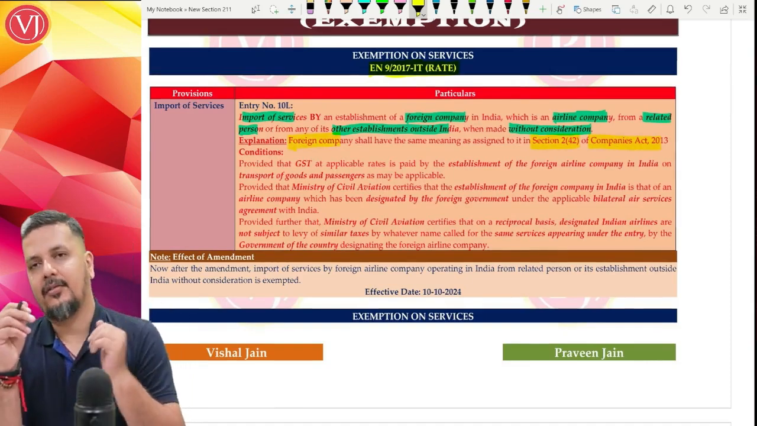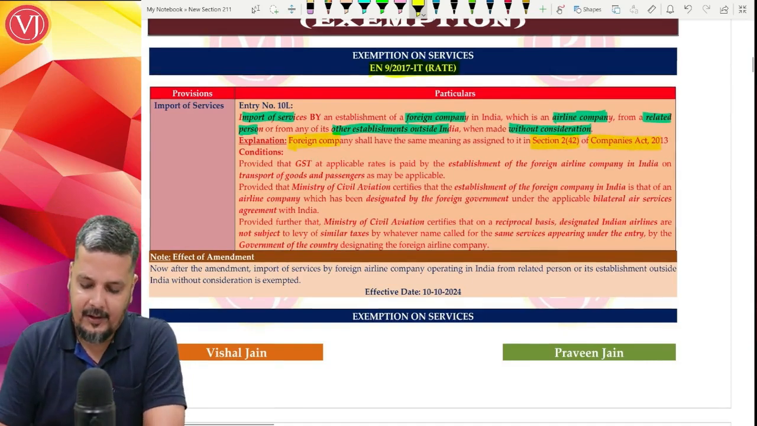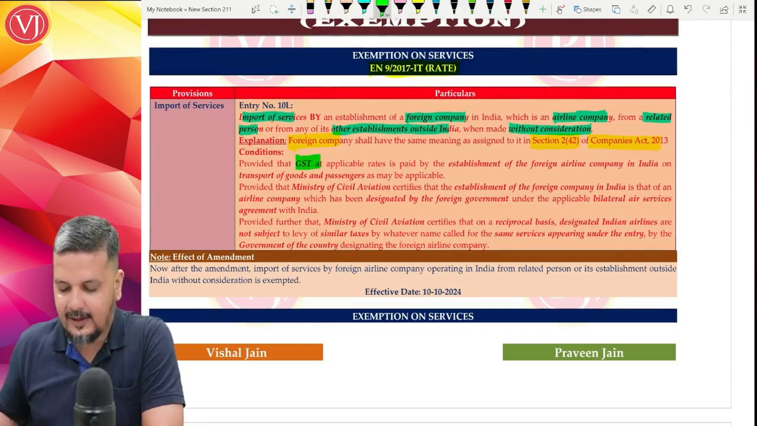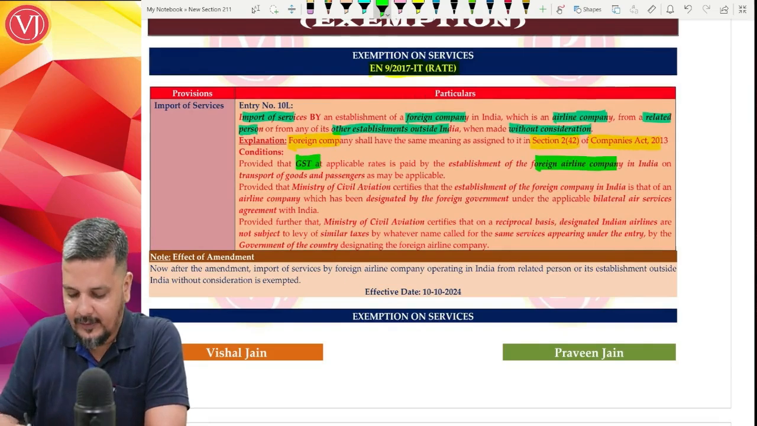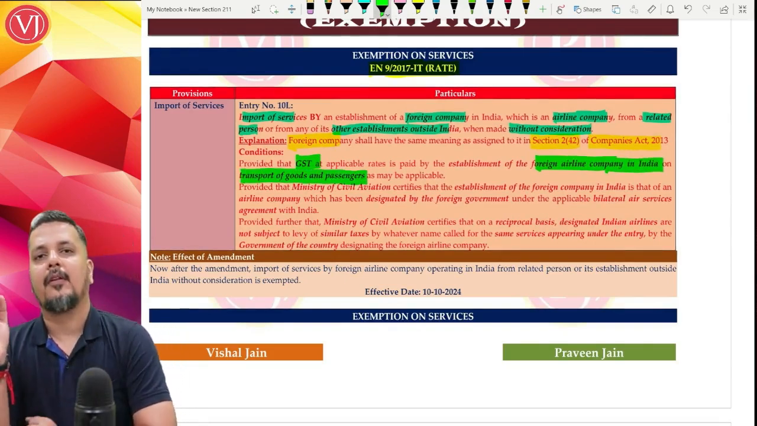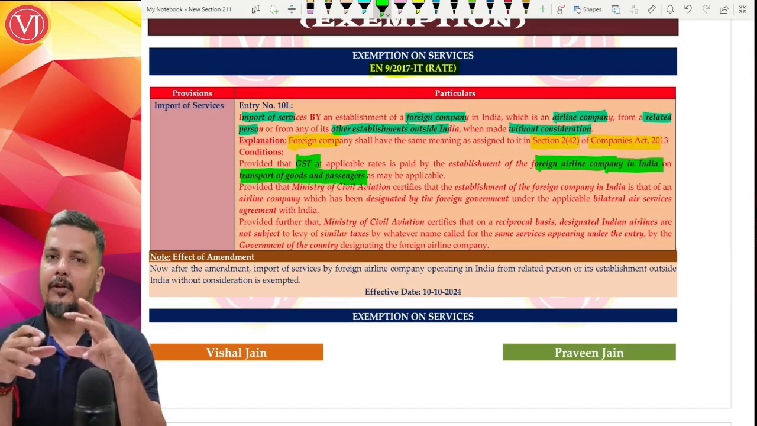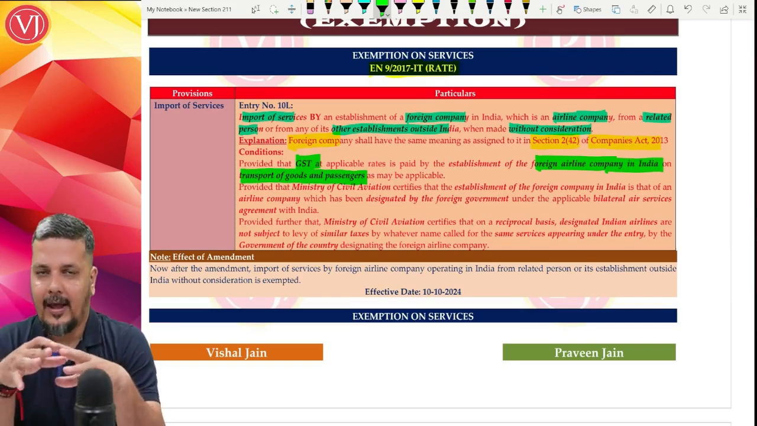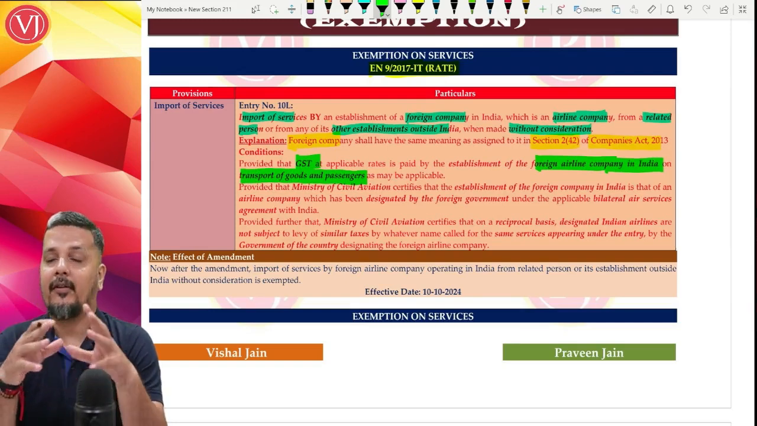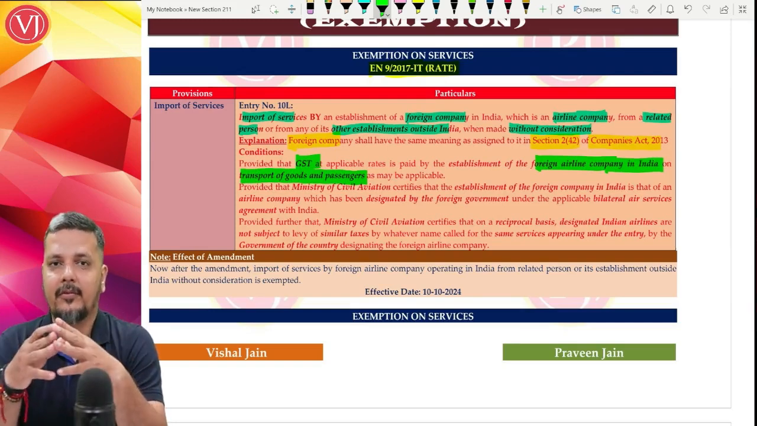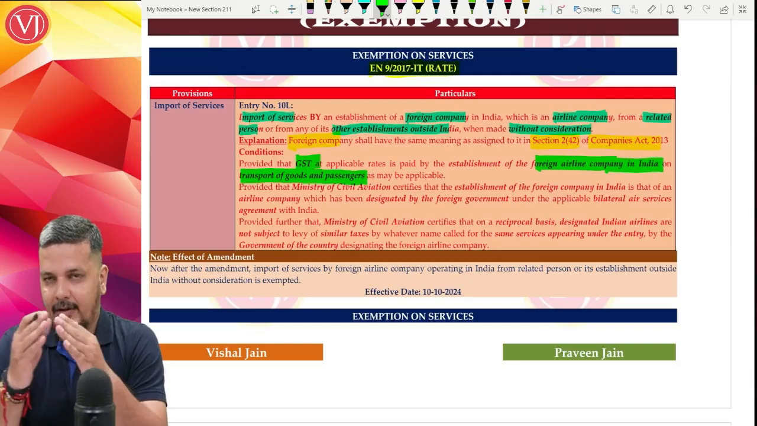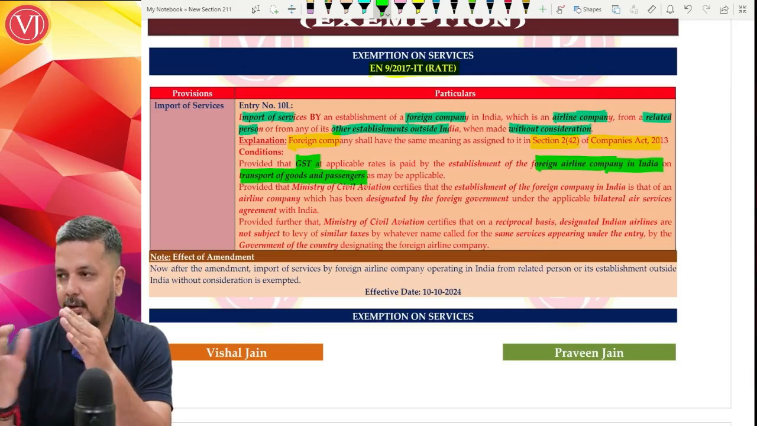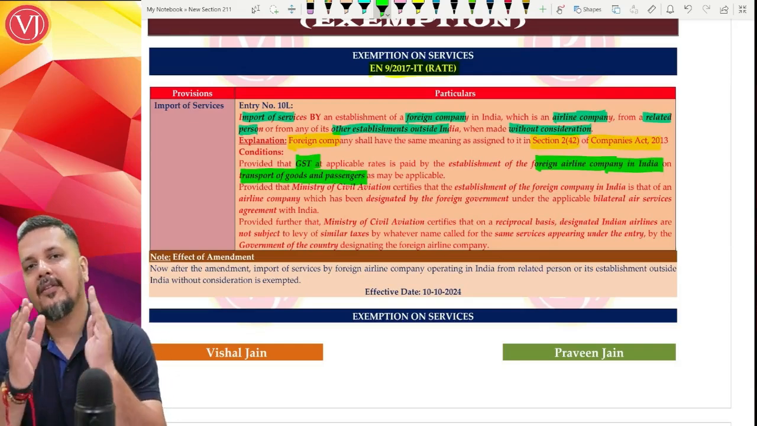What are the other conditions? The other conditions which are given here is this particular foreign company has to pay GST at applicable rates in India, both on its transportation of goods and transportation of passengers. So they are trying to tell that you pay GST on your actual supply of goods and actual supply of services, which is transportation of goods and passengers. If at all you're paying your taxes on your actual supplies properly, then this would be exempted.